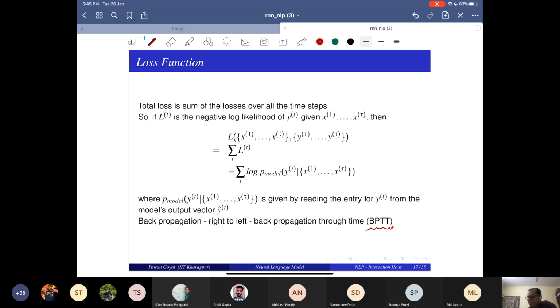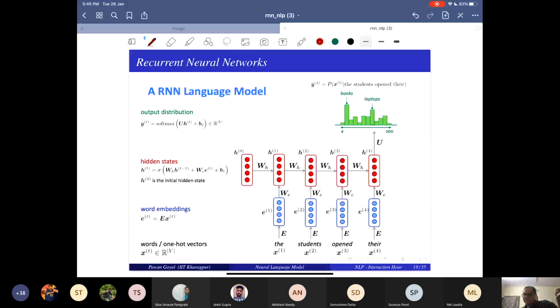So now what happens with the RNN language model? It looks like this. You have the inputs, say "the students opened their". They are all embeddings you are feeding. Sometimes the notation differs, as I was saying, because I have taken slides from various places, mostly from CS224N, and they have used different notations. There they say W_h, so this is our W. This W is nothing but our U, and this U is nothing but our V.